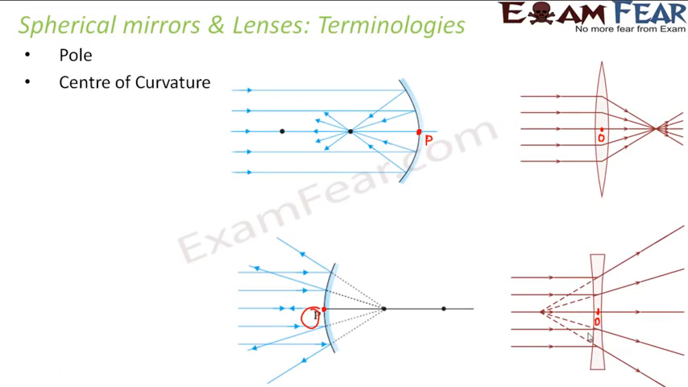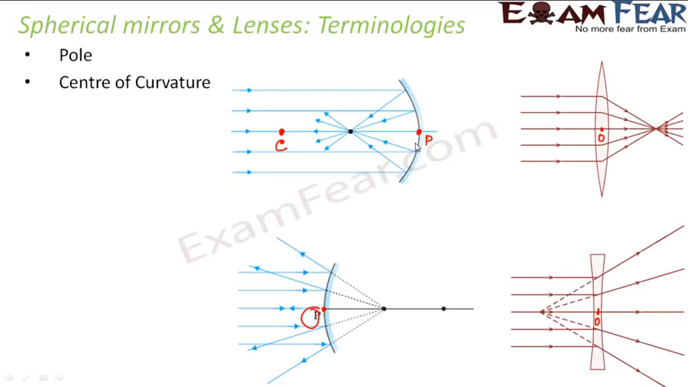The next one is the center of curvature. As we all know, a spherical mirror is basically a part of a big sphere. So if you look at the spherical mirror, it is like an arc, right? It is nothing but part of a very big sphere like this. The center of that big sphere is the center of curvature. In this case, let's say this point is the center of curvature, which is denoted by C. That means if you take this as the center and draw a big sphere, then this mirror is just a small part of that big sphere.